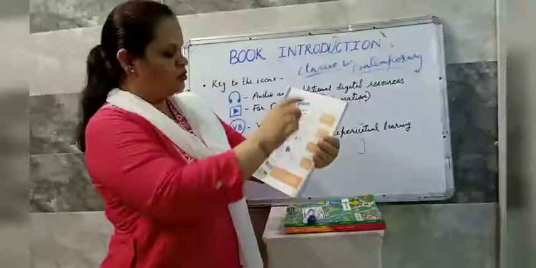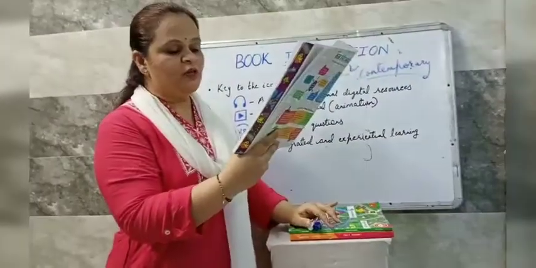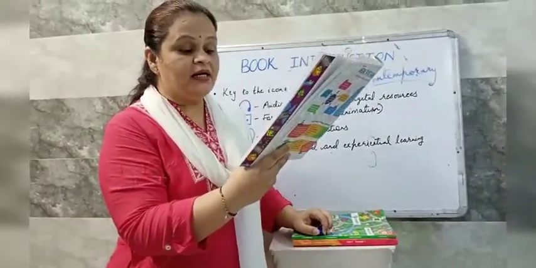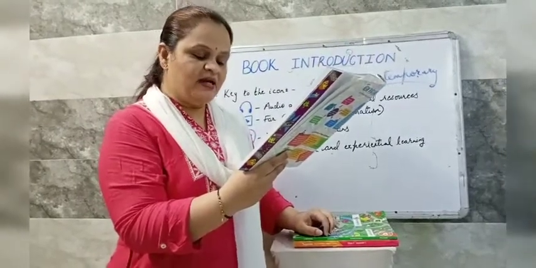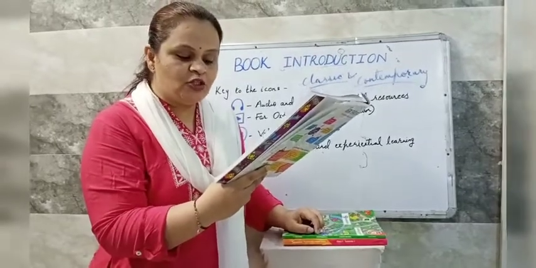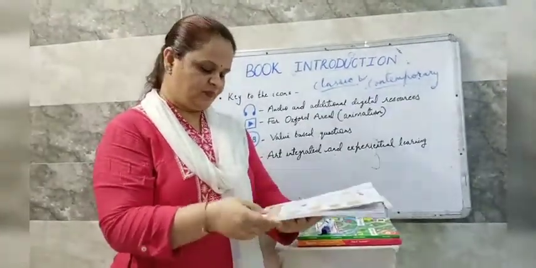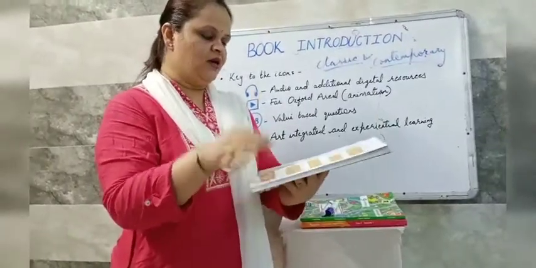Okay. Then listening activities are there. Fine. So it's the course book structure. And in the last, see, the 10th point, it's given art corner. See what is written here? Special pages dedicated to art integrated learning that have been designed to make education an active, experiential and joyful process. Yes? Okay.